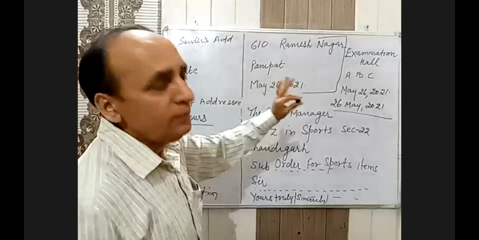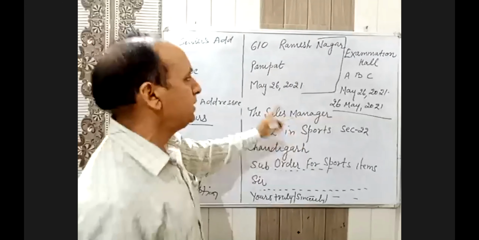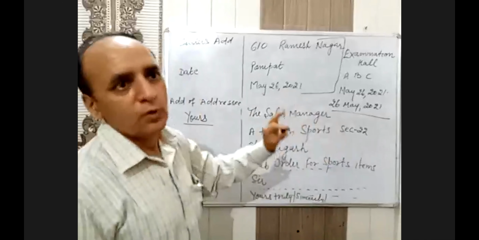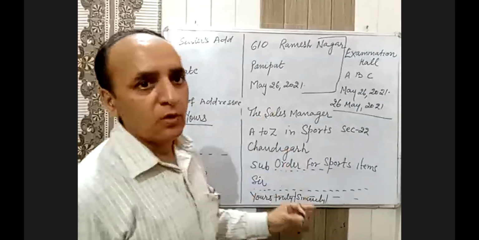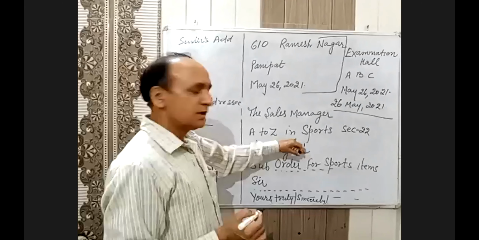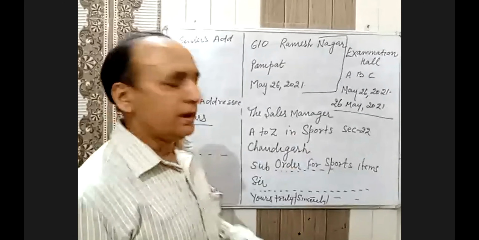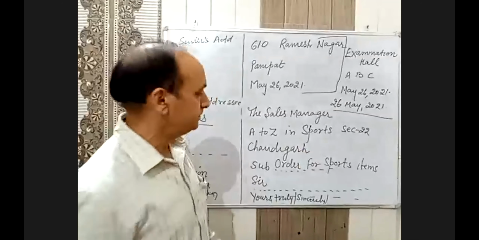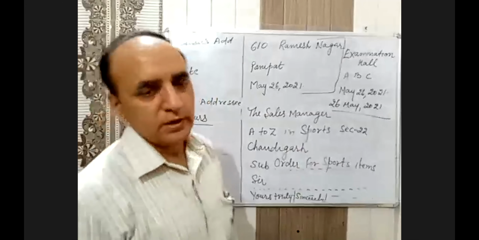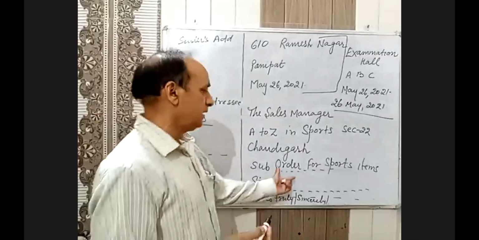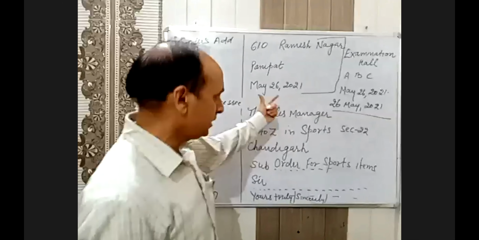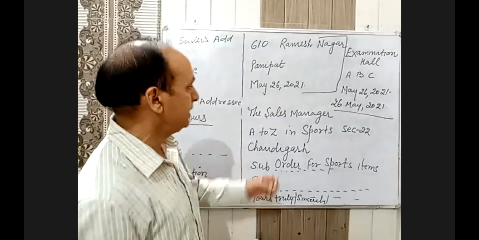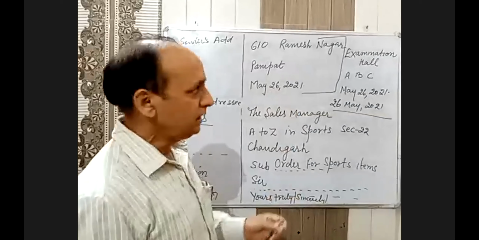This is all about your formal letter. A formal letter is what you write to an unknown person, concerned authorities, writing in the office, writing a complaint, placing an order, cancelling an order, and returning damaged items, damaged sports food. Suppose during delivery, when you opened the consignment, you found that the items are damaged, you can write the letter to the concerned sales manager. जो भी वहाँ का सेल्स मैनेजर है, उनके लिए आप.